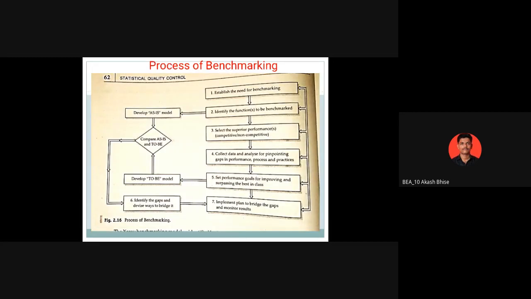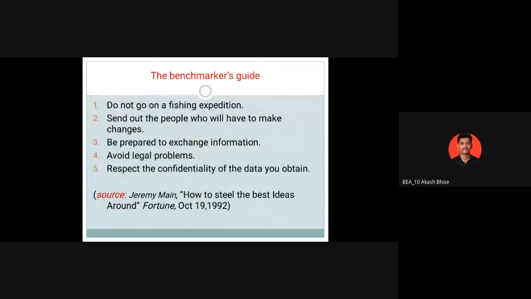Already we have discussed the 12 steps. Now, the benchmarkers' guide: these are some guidelines given by the source, whose author is Fortune. Do not go on a fishing expedition. These are some guidelines given for benchmarkers.